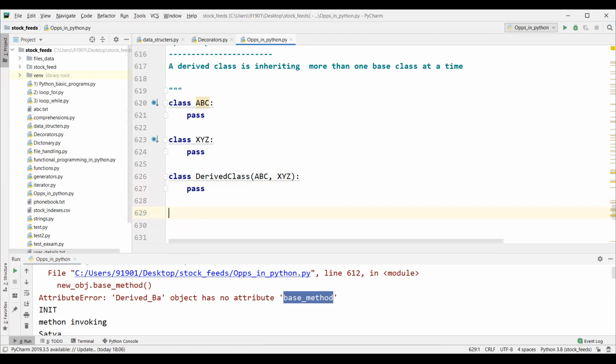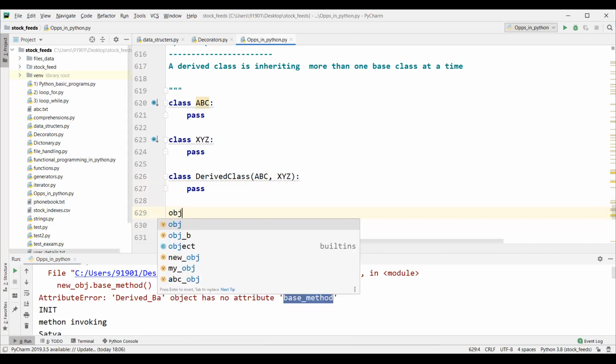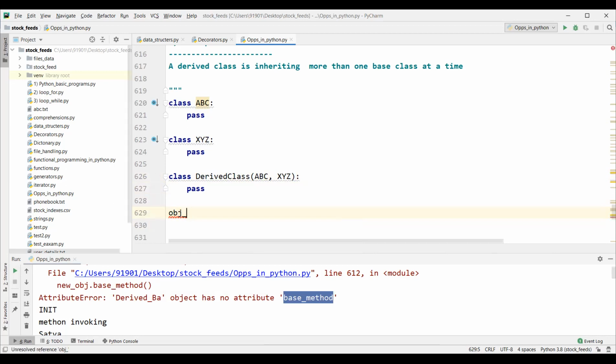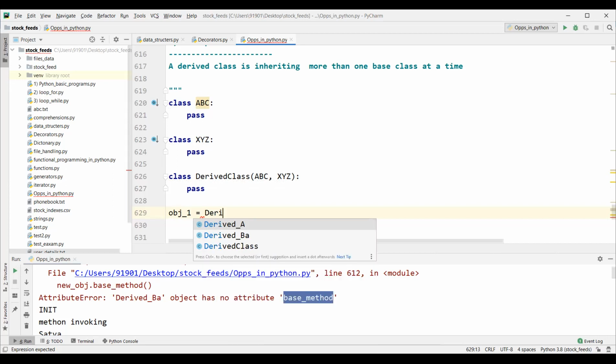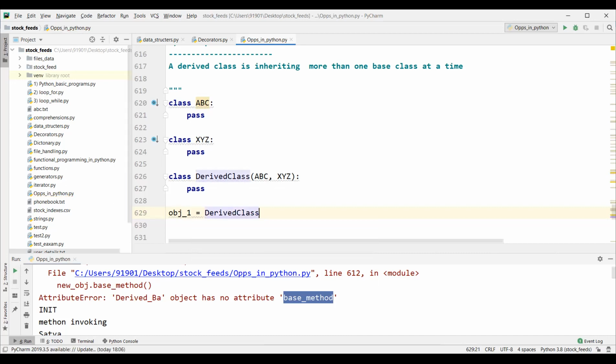So next, let's create an object of this class. Usual process. obj_1 equal to, we are going to create an object for the derived class, right? We just want to show whether you are able to reuse this functionality or not. Derived class of object. We created the object. If we have any constructor here, we have to pass those parameters here. As of now, assume we do not have any parameter set, I mean initializer set.